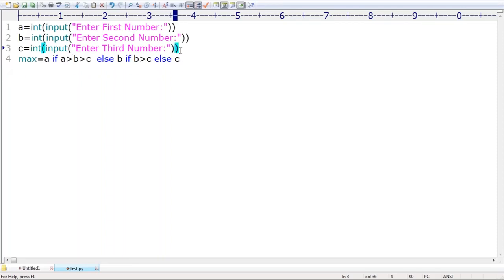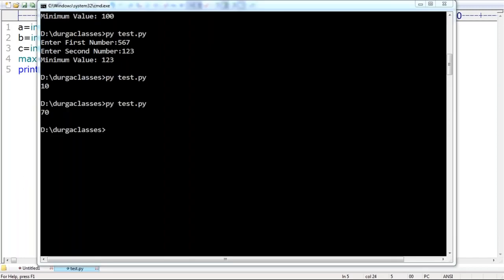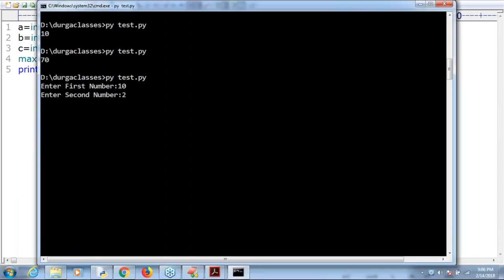Now let me print the maximum value, or max value. Okay, max value I'm taking, sir. Now comma max. That's all. This is how you can use the ternary operator beautifully. Now you can observe. Enter first number, 10 I'm taking. Enter second number 20. Enter third number 30. The max value is 30, sir.